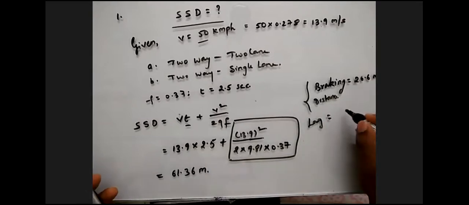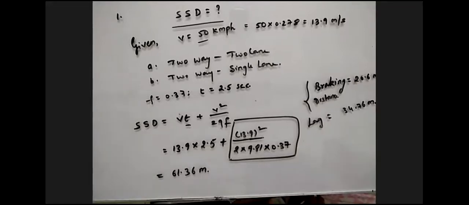The lag distance will be 34.76 meters. So what does this mean? We need to understand.